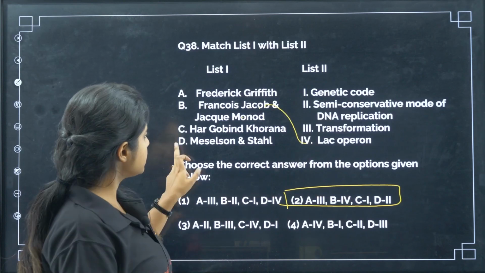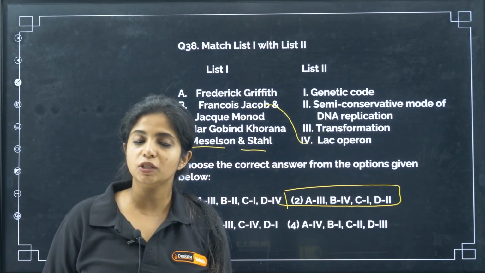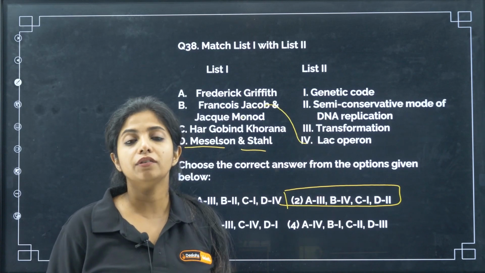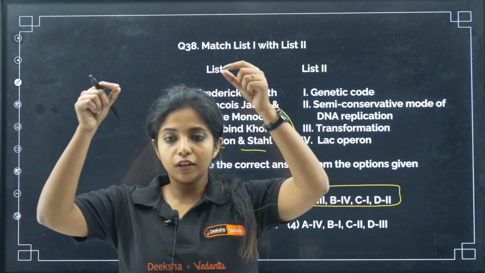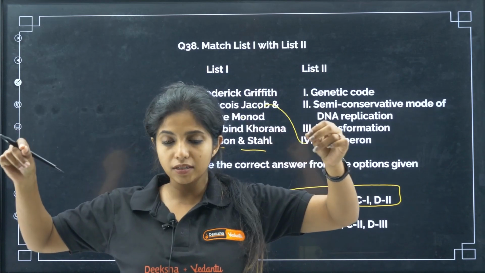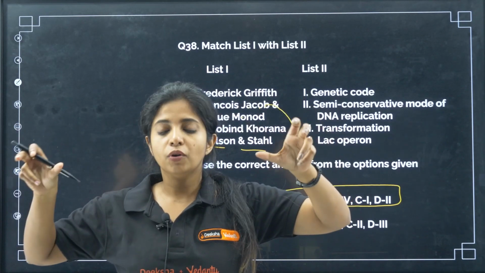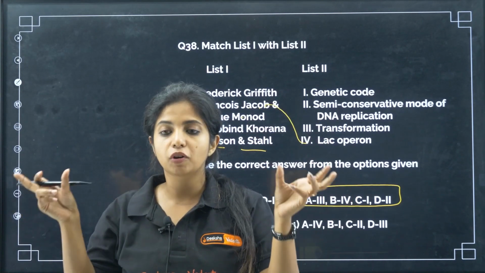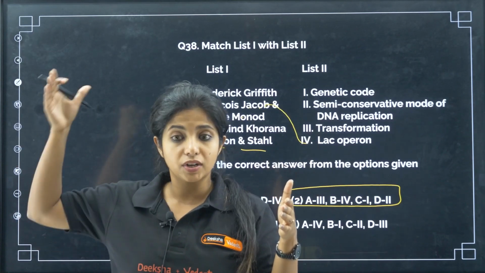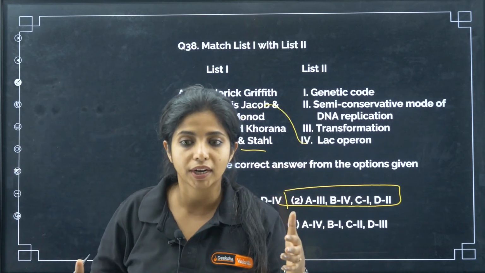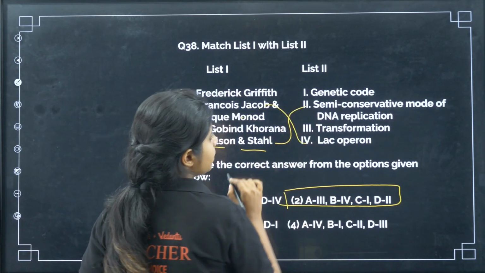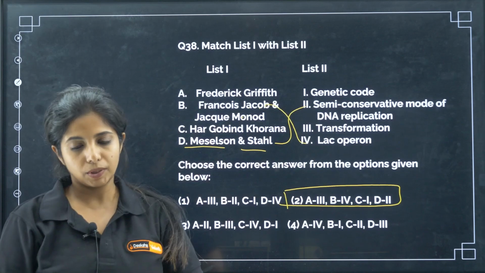Now the Meselson and Stahl experiment was done on Escherichia coli, and it proved the semi-conservative replication of DNA. That is, basically, if you have DNA, it will open into 2 DNAs. You have the parental strand, and there will be a new strand forming complementary to it. So this is known as semi-conservative. You're conserving at least half of the parental strand, and then you are making a new one. So Meselson and Stahl gave the semi-conservative mode of DNA replication.